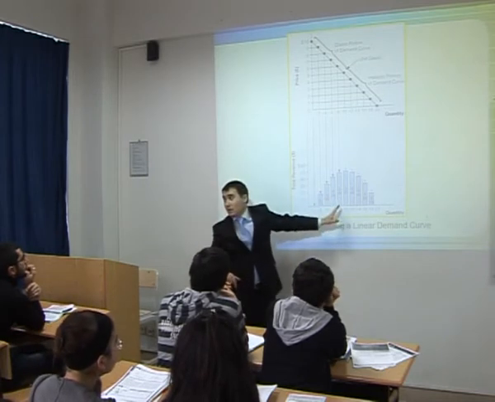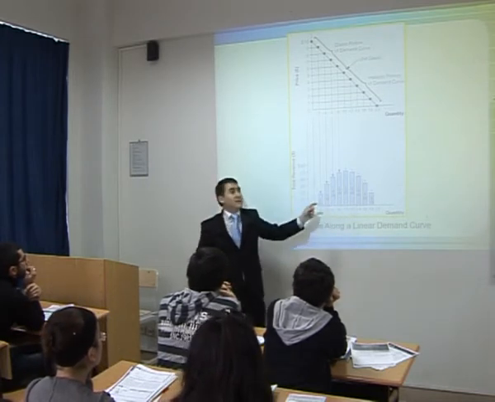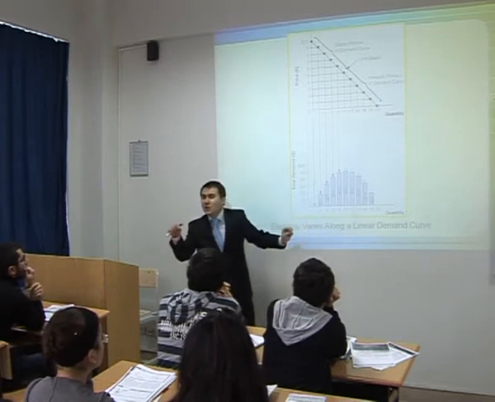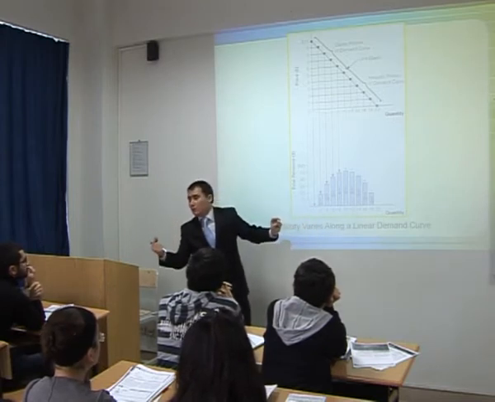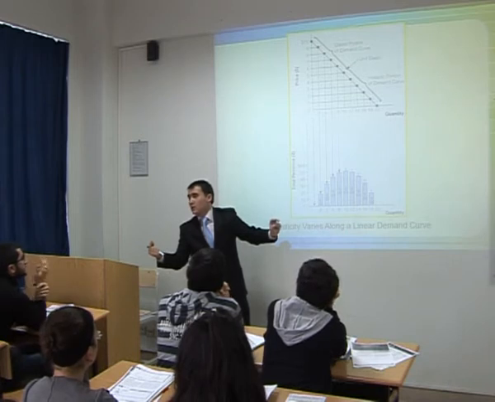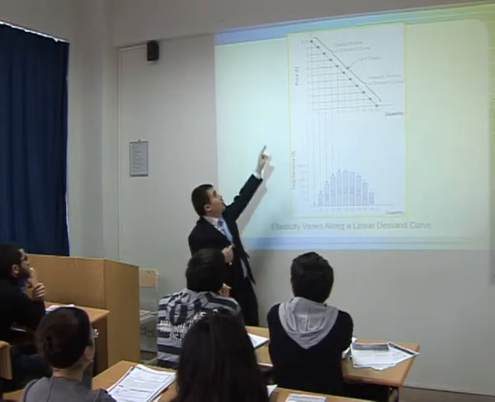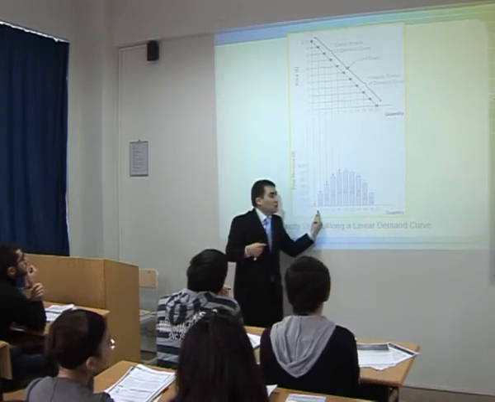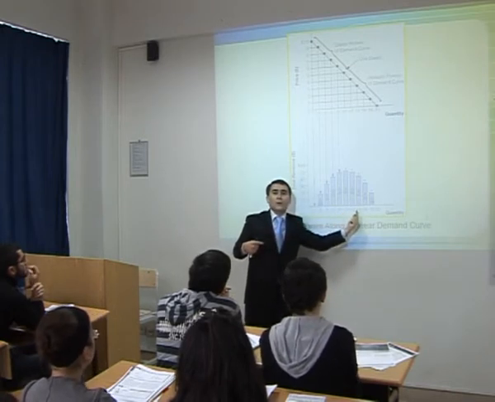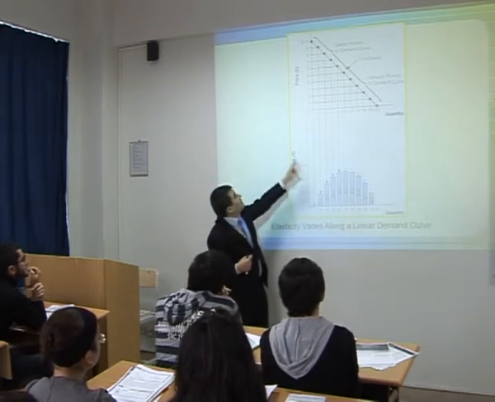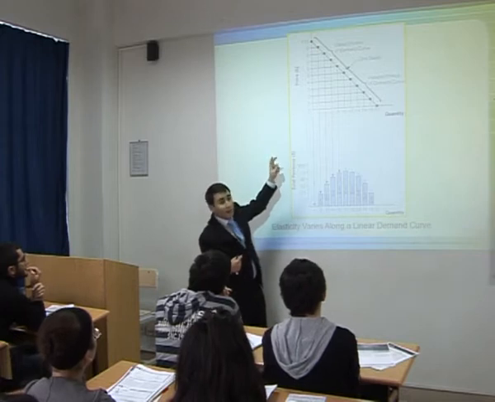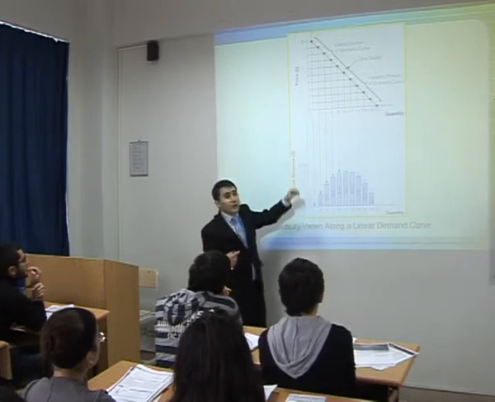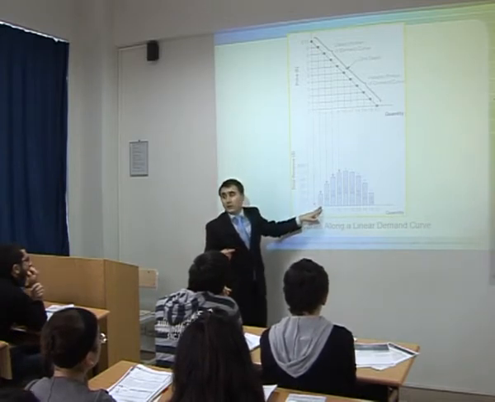If you have an elastic portion of demand, then to increase total revenue, what was the best way? To decrease the price. So you decrease the price, your total revenue goes up. For example, let's say that the price is 9, you sell 2 units of good, total revenue is 18.